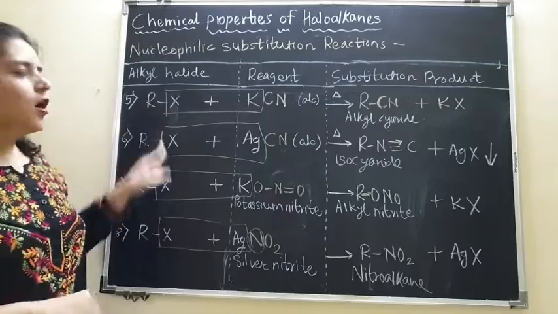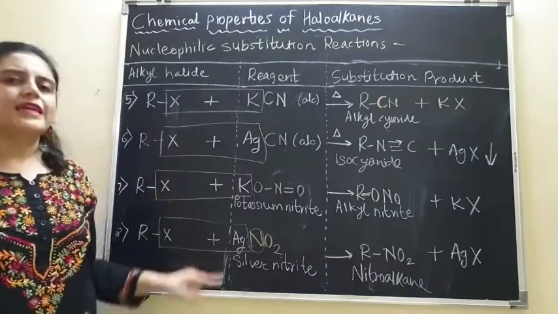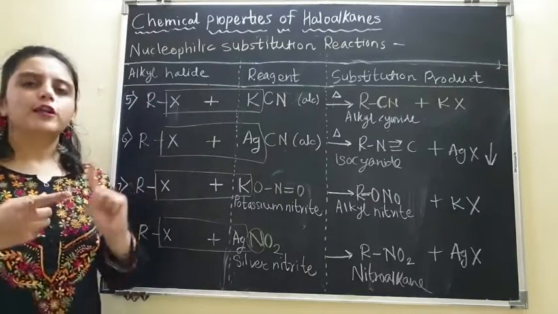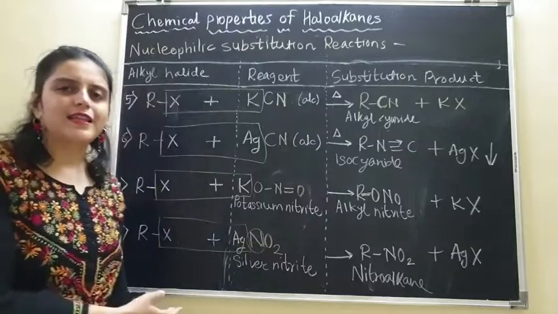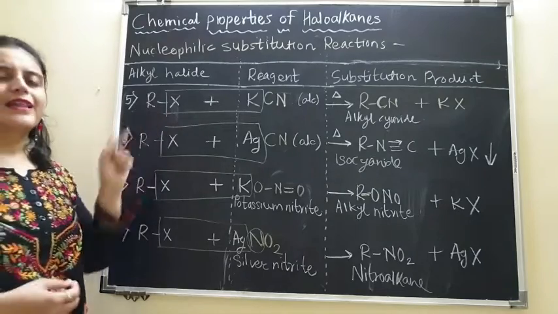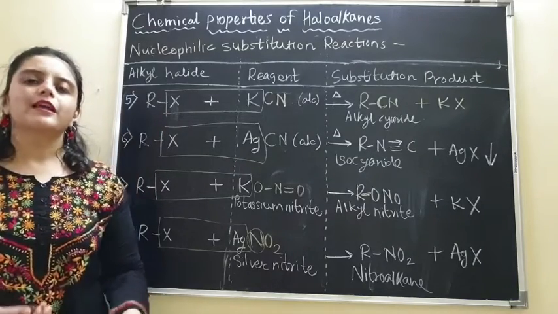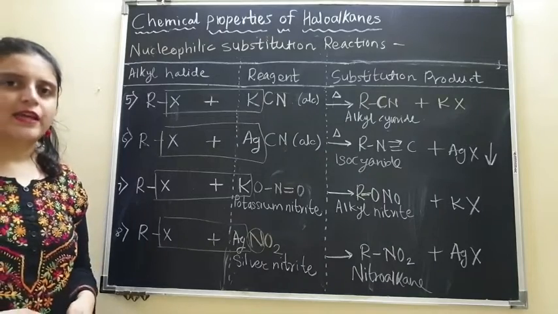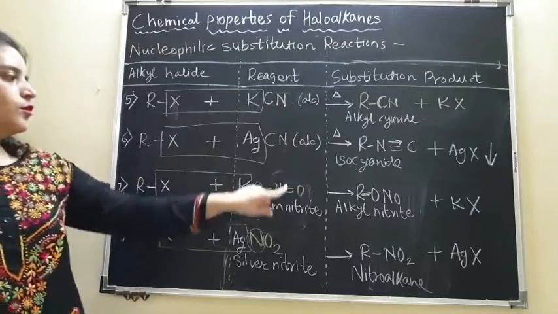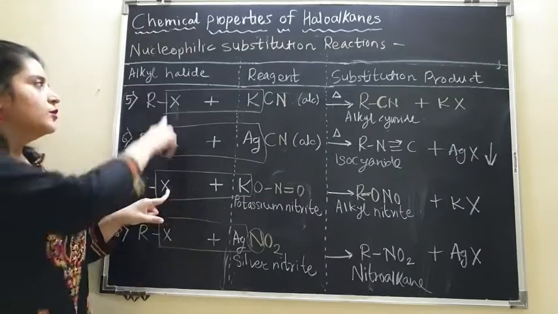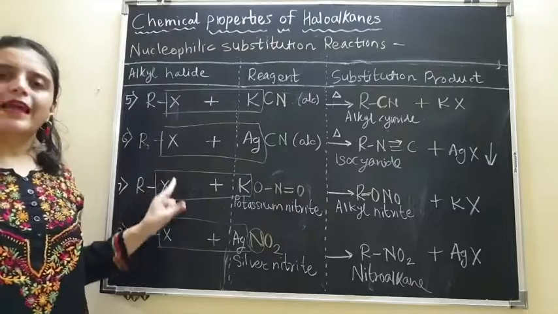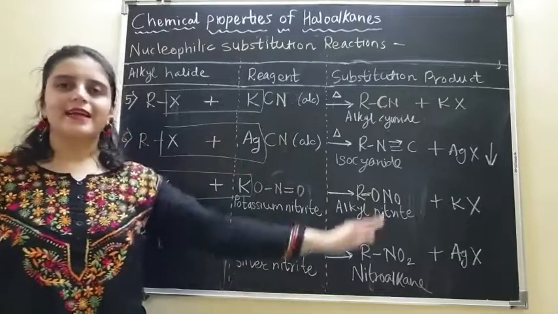So this is very important. All these four reactions are very important because each of the reactions is taking place in a different manner. So I want you all to practice these reactions, not only these four, all the 8 reactions, with different examples. You can replace this R by different alkyl groups, like methyl group CH3, ethyl group C2H5, and other groups also. Whenever you have RX, you can replace the halide by chloride, bromide or iodide. Similarly, take different examples and practice writing these reactions.